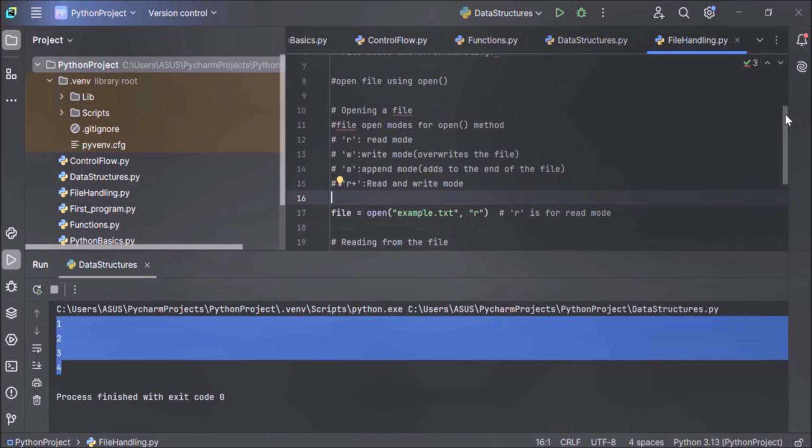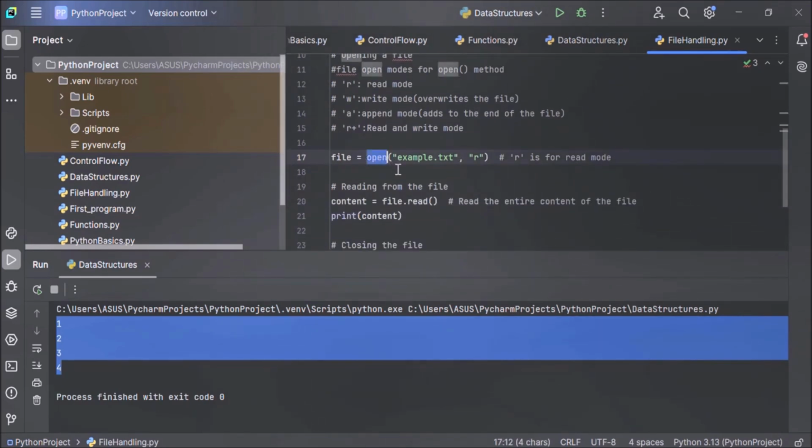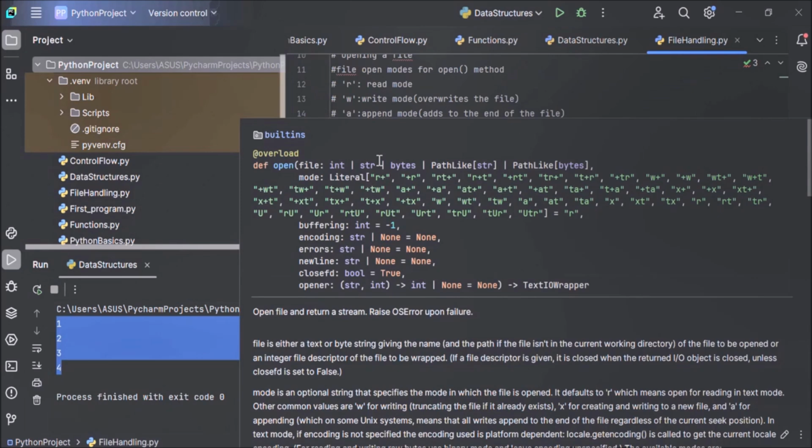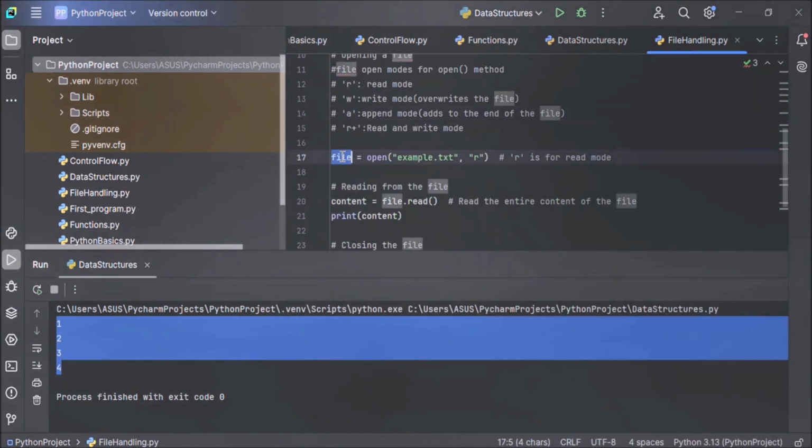Now next. So here we have used the open function to open the file, and within round brackets we have specified the name of the file to be opened, that is example.txt, and we have opened this file in read mode. So we have used here R. R is for read mode, and the name of the file and mode are separated by comma. Now this open function will return a file object that we have stored in this file variable. This file object will serve as a handler for the file, giving you access to its methods and attributes. So this file is a file object returned by the open function.